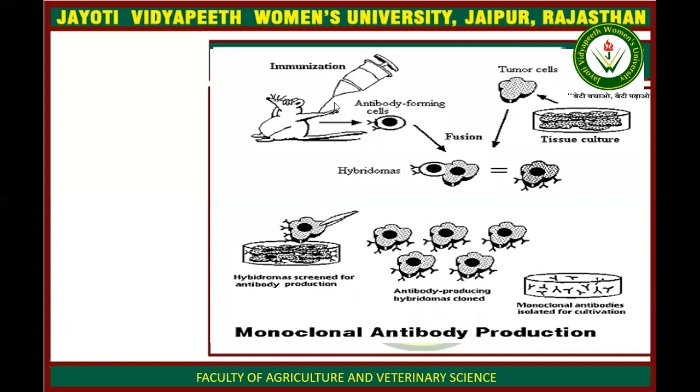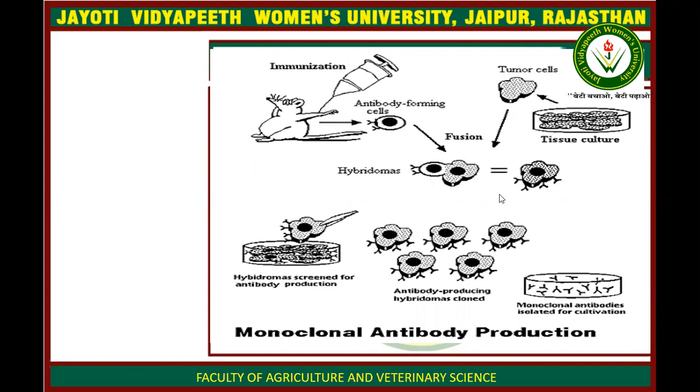This is the complete process of production of monoclonal antibody. First we immunize the mouse, and antibodies are produced by the mouse immune system, and we isolate the spleen cells from the mouse. Similarly, we take the myeloma cells and fuse both of these cells.